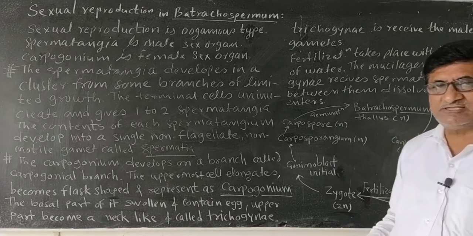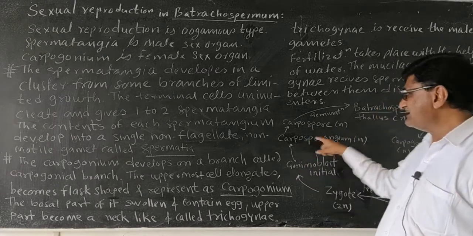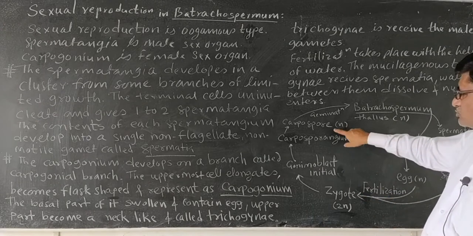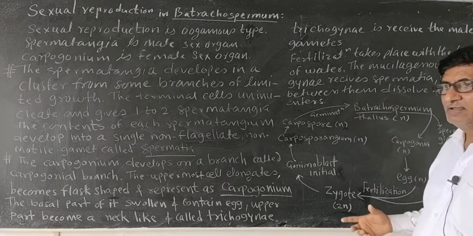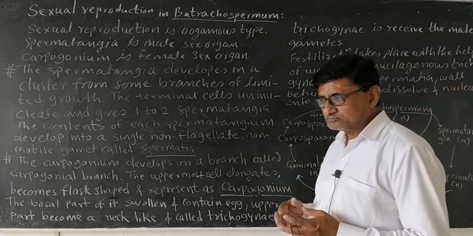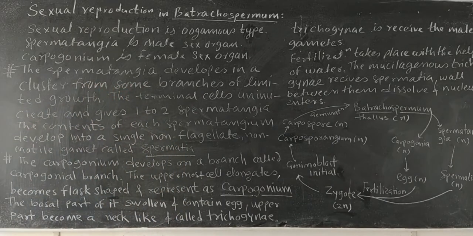Each carposporangium develops a single carpospore, like a spermatium, and this single haploid carpospore, when it germinates, gives a new thallus of Batrachospermum. In this way, the sexual reproduction in Batrachospermum is over.